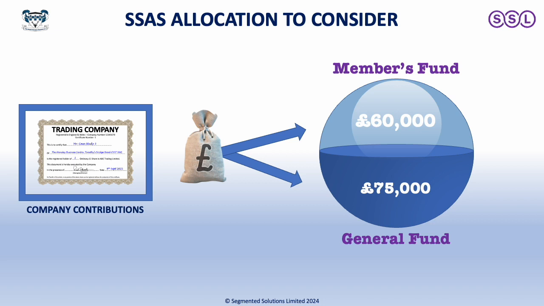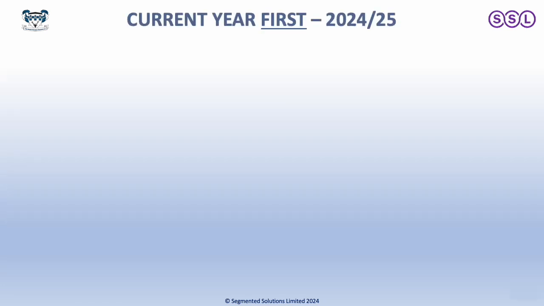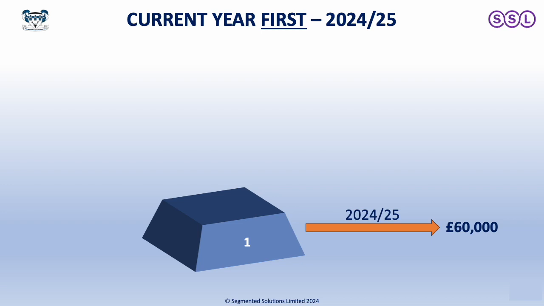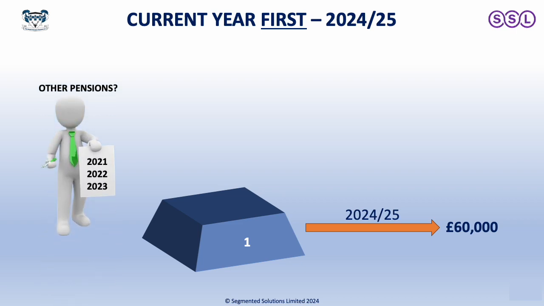So when you ask what is the maximum that can be contributed, obviously the first and most important thing is to consider whereabouts the money is coming from. So it all starts by looking at the current year. We're in 24-25, the tax year, and at the moment the maximum contribution allowance is £60,000.